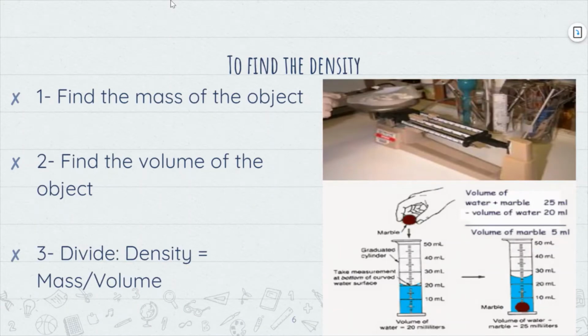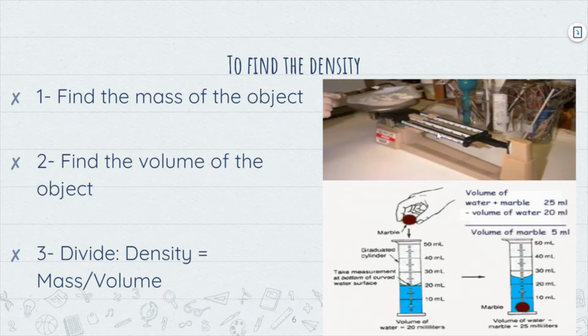So to find density, this is where the math comes into play. There are a few things we need to know about an object to find its density. We have to find the mass of an object, and that's why you see this triple beam balance right here. We use digital scales in our classroom for the experiments that we've done, but you could use a triple beam balance just the same.